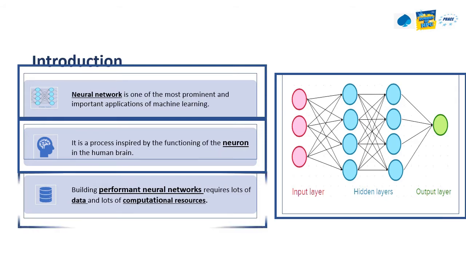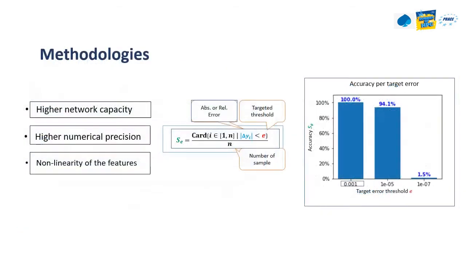Building performant neural networks requires a lot of data and a lot of computational resources. Basically, these limitations are the major reasons why a high-performance computing cluster is a necessity in order to search for a robust network. Nevertheless, a neural network is a universal approximator. The universal approximation theorem states the existence of neural networks for every continuous function, but does not explain how to find it.